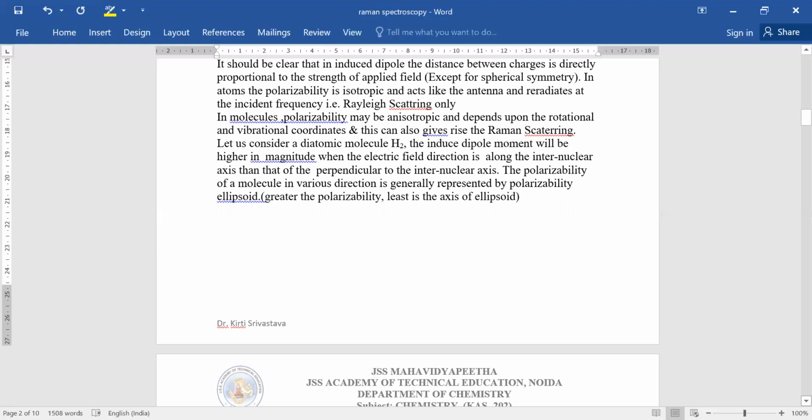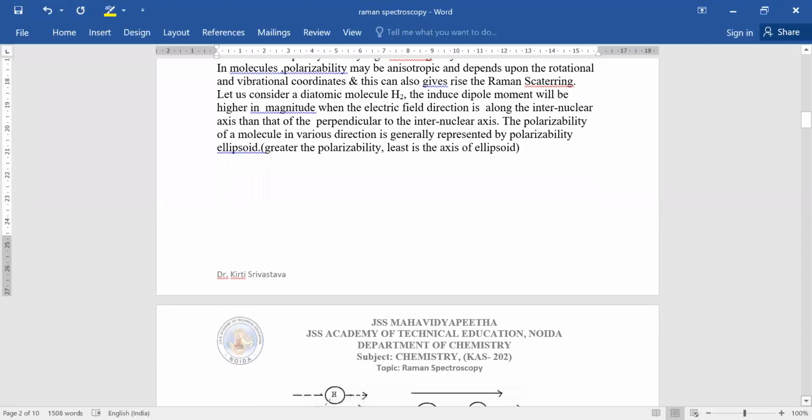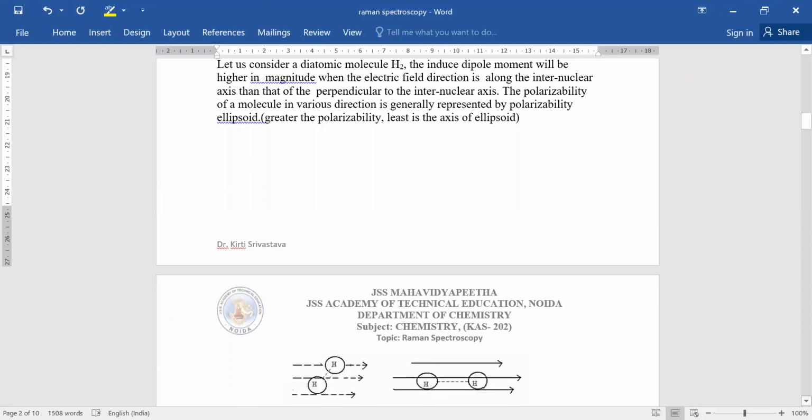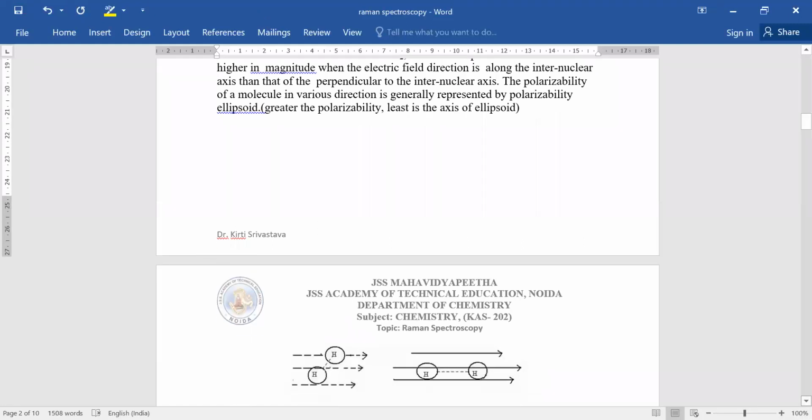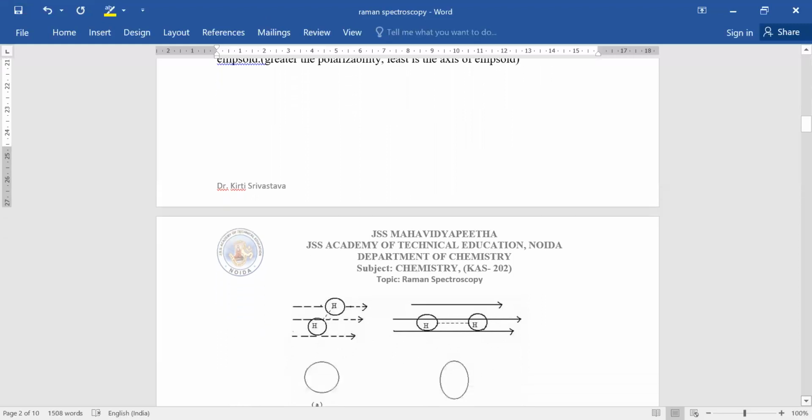The polarizability of a molecule in various directions is generally represented by the polarizability ellipsoid. We should know that the greater the polarizability, the smaller is the axis of the ellipsoid. So the polarizability ellipsoid is a direct representation of the polarizability present in the molecule.